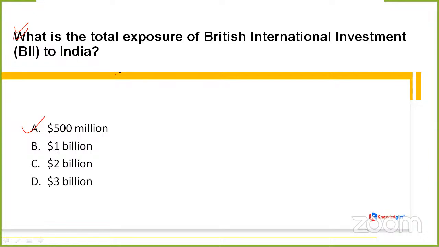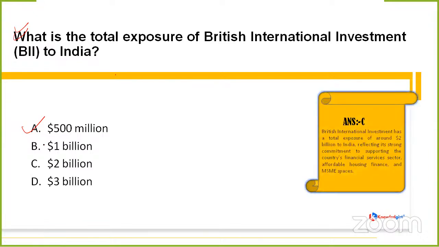Anyone? Yeah, great. You guys are correct. It is option C, that is $2 billion, which means this British International Investment has a total exposure of around $2 billion to India. What does it reflect, friends? It reflects its strong commitment to support the country's financial services sector, affordable housing finance, and MSME spaces. Three of these at the same time. Great. Everyone was correct this time also. Like Nan was correct, Webhub was correct, every single person.